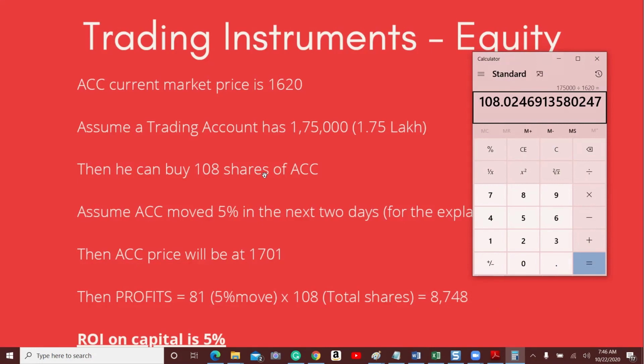Now, just for the explanation sake, we will assume ACC has moved 5% upside in the next 2 days. This is just an assumption to understand how it works. So now the ACC price is 1701. The overall profit is 81 points, which is 5% move into 108 shares. So in this case, it comes around 8,748. So the profit is 8,748 on the capital of 1,75,000. So in this case, the return on investment on our capital is around 5%. So this is the case with equity.